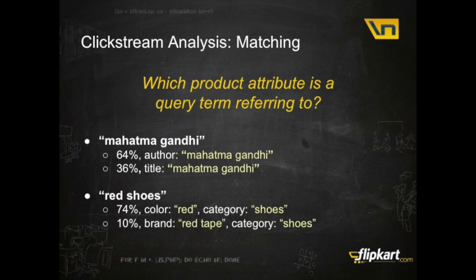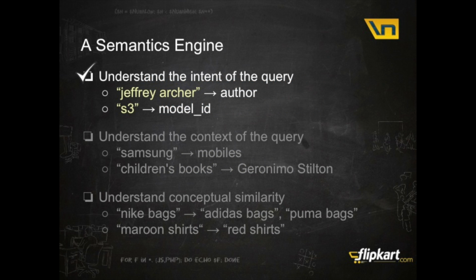And these are, in some sense, a probability distribution saying that 64% of the people are more probably looking for books by Mahatma Gandhi than books related to Mahatma Gandhi. Another example, the one which we took up in the demo, red shoes. We see that 74% of the people prefer red colored shoes as opposed to 10% of people who prefer red tape shoes. Now, this actually solves our first problem, trying to find out the direct intent of the query.